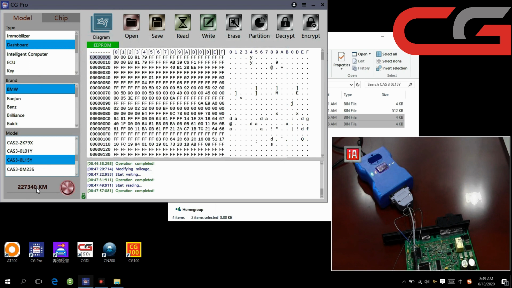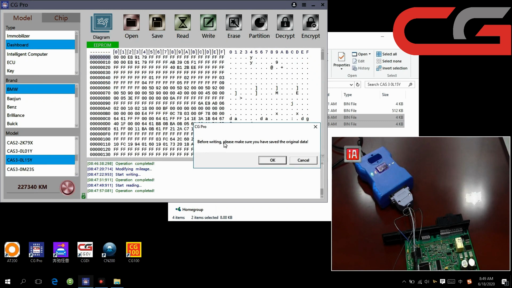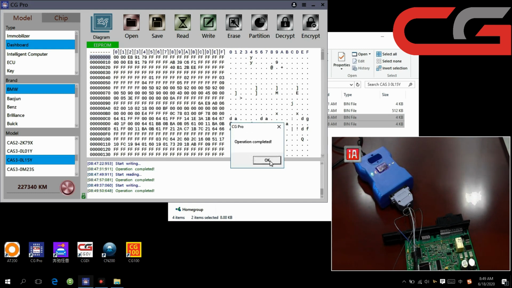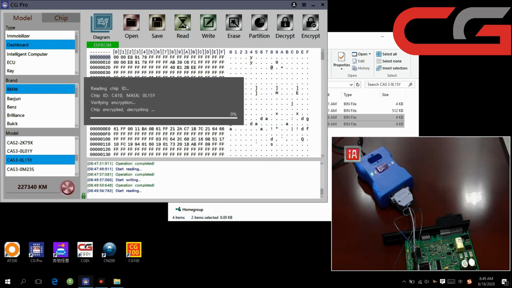You can check the kilometer here. Then we click write. Before writing, please make sure you have saved the original data. We have saved it here. So we click OK. You still need not do anything. Just wait a second. Operation completed. Same operation, we read it again. Then we compare with the other original files.